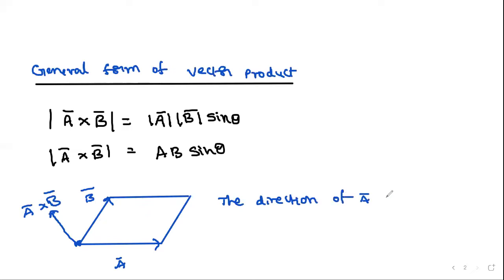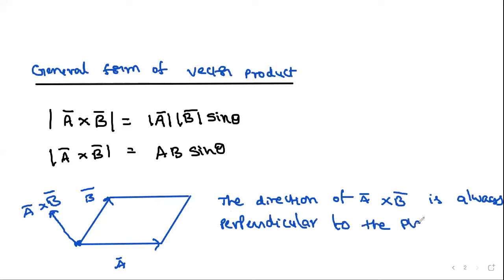The direction of a bar cross b bar is always perpendicular to the plane containing a bar and b bar.